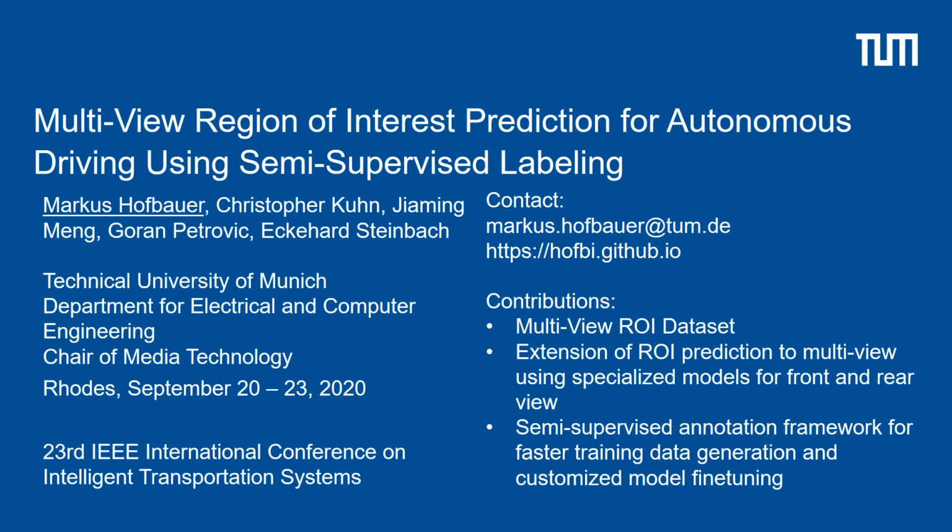This paper addresses the problem of region of interest prediction for autonomous driving, including multiple camera views. We extended existing ROI prediction to multi-view using specialized models for front and rear views. For this, we recorded and manually labeled a dataset named MVROI. To allow other users to train their own multi-view prediction models with their own data, we implemented a semi-supervised annotation framework for a faster training data generation.